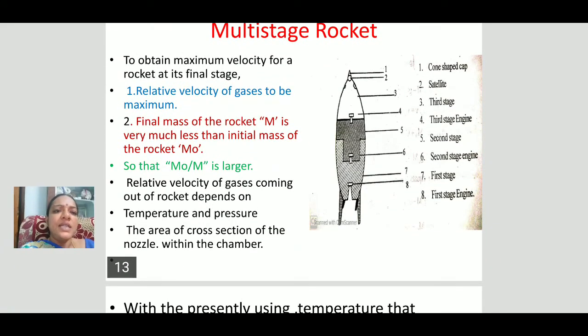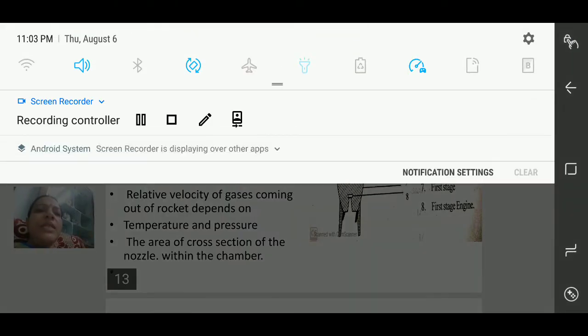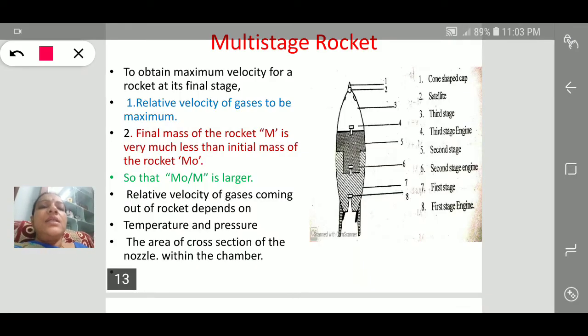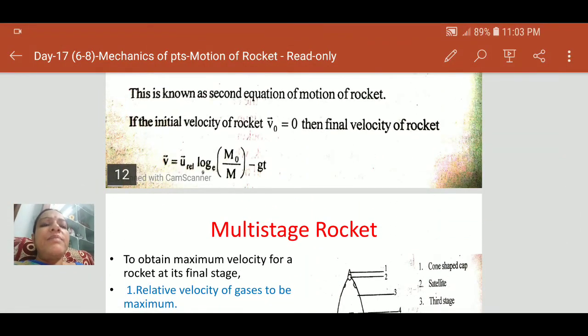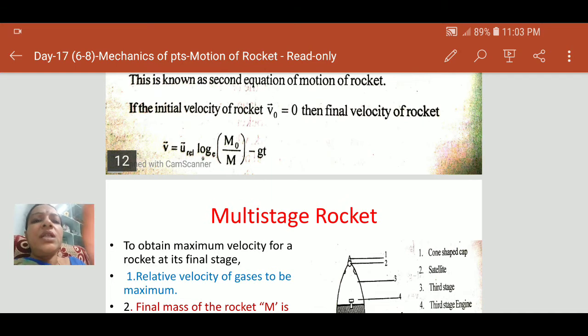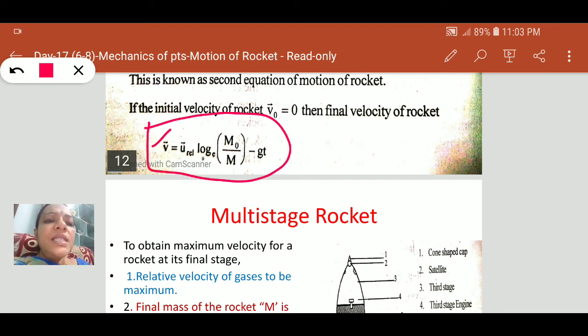Next, after understanding the motion of rocket, let us understand the multi-stage rocket system. By this equation, what does the velocity depend upon? The velocity of the rocket depends upon the relative velocity and the mass also.